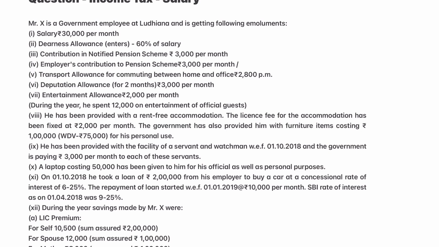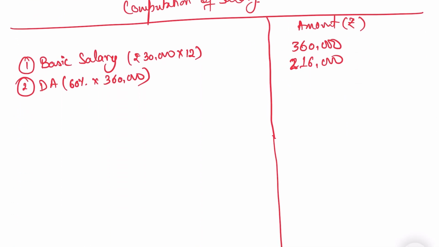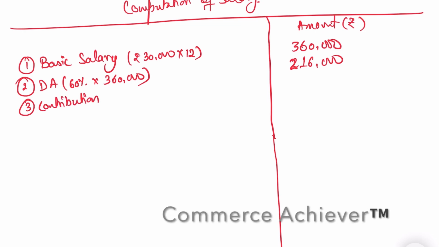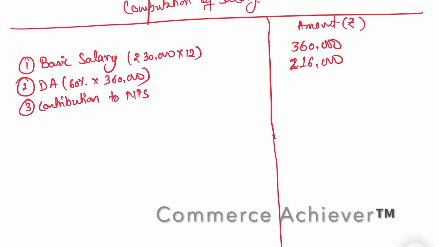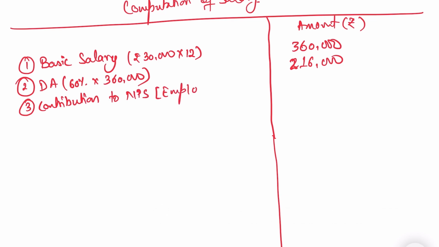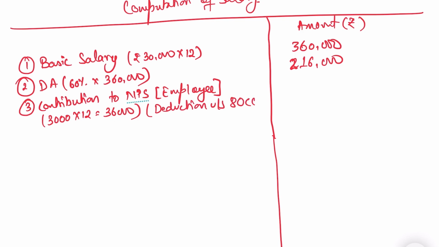Next we have a third point, contribution to notified pension scheme, 3,000 per month. So when nothing is mentioned, we'll take it as an employee contribution. Okay, I'm writing a shortcut and we are assuming it is an employee contribution. Okay, so that is rupees 3,000 per month, that is 36,000, right? So this 36,000 is eligible for deduction under section 80CCD sub clause 1. So this is not a part of salary, but it is a part of Chapter 6A deduction under section 80CCD sub clause 1.